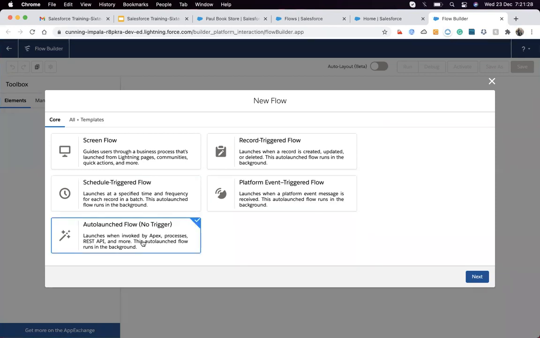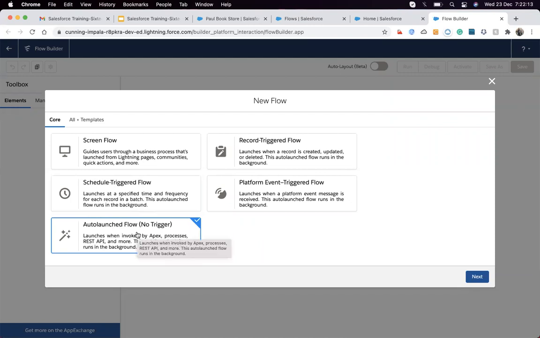And we have the last and most usable one, that is the autolaunch flow. An autolaunch flow is a flow that does not have any screens on it. We can design complex logic with it, and we can call it from any place. It can be called from an Apex class or from a process builder. If you want to execute a flow from a process builder, the autolaunch flow will help in that.